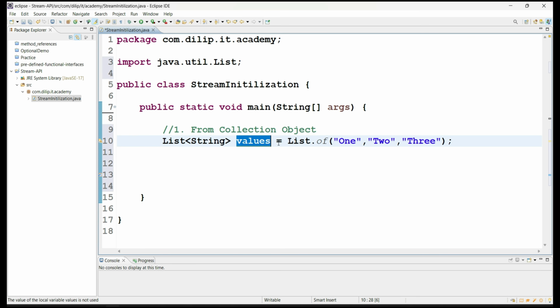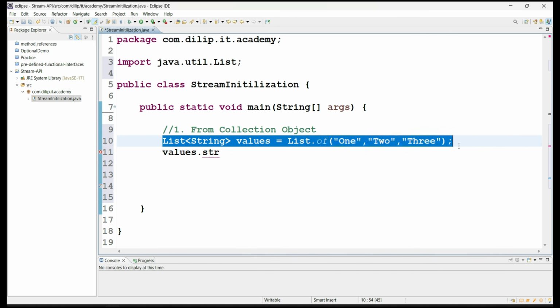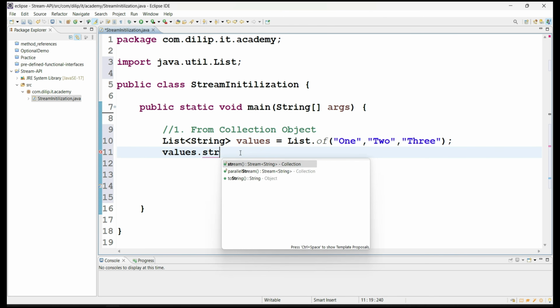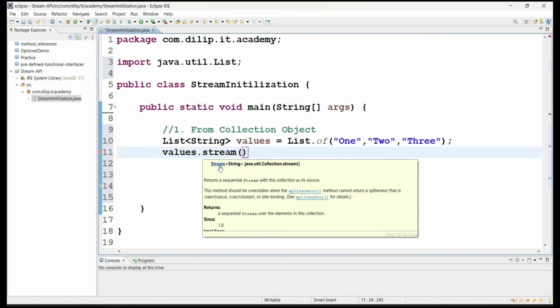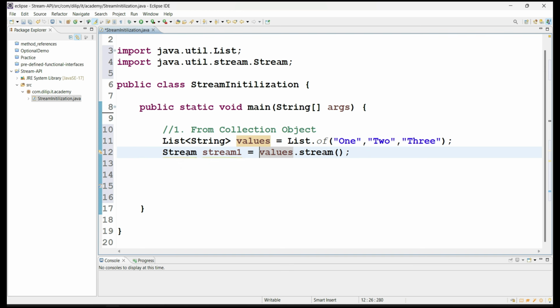Now from this collection object I'm creating the stream object. How do we create it? First you take the list object, dot, and there is a method called stream. By calling the stream method on a collection object, like either a list or a set, we can create the stream instance for this list object. The return type of this method is a Stream object. Finally, we have created a stream object.